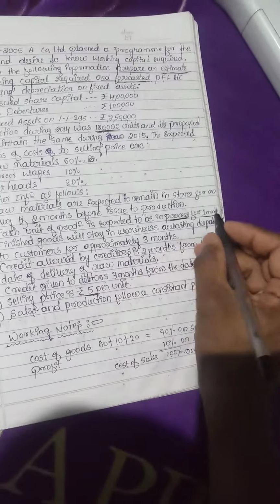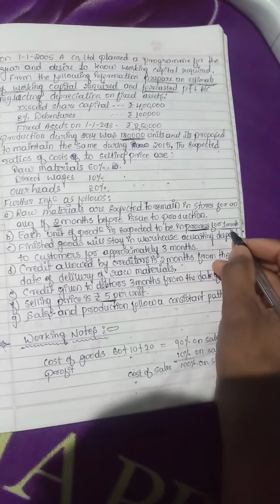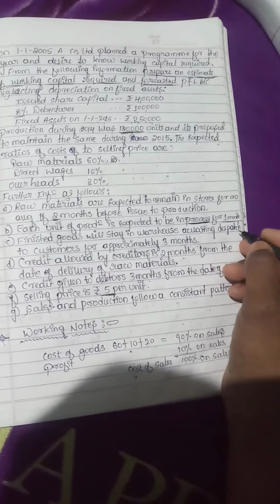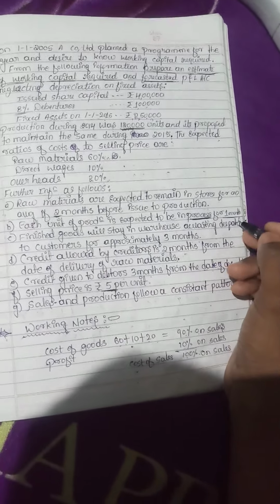How many months did the direct wages remain? That is 1 month. Even we say it as 1 month of direct wages.